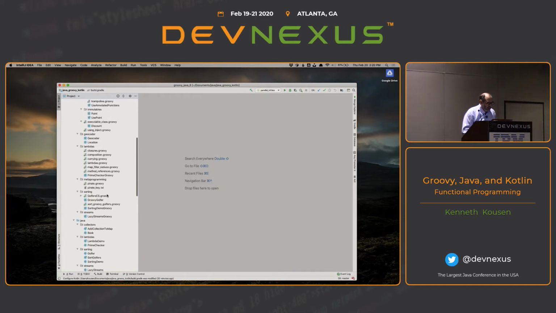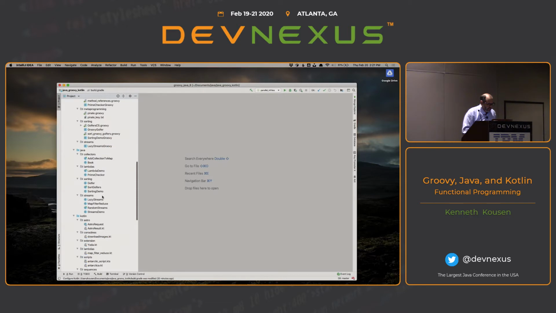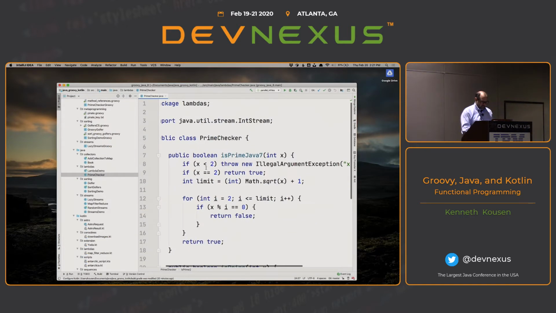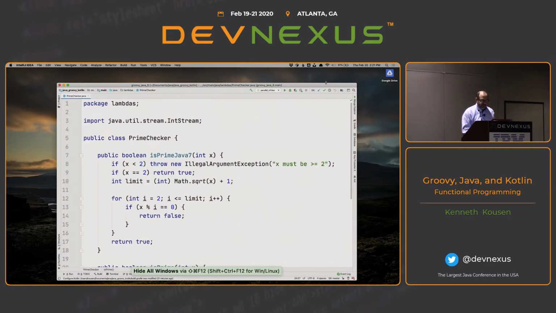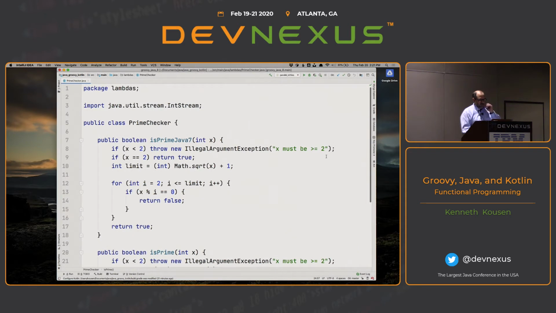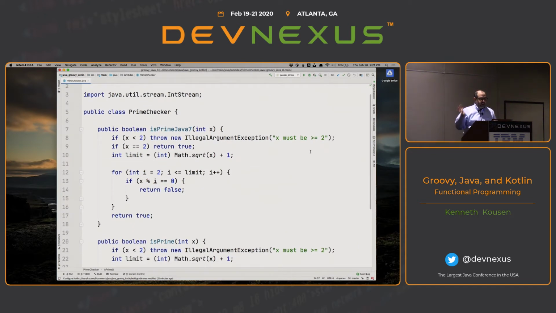So at any rate, in the Java one, I was mentioning lambdas here, and just a real quick, interesting one here. This is a prime number checker done from a stream point of view to give you a sense of what's going on here. So in Java 7, this is the idiom that we used to use.